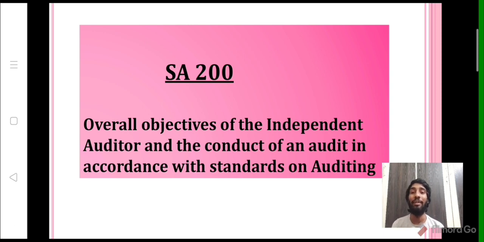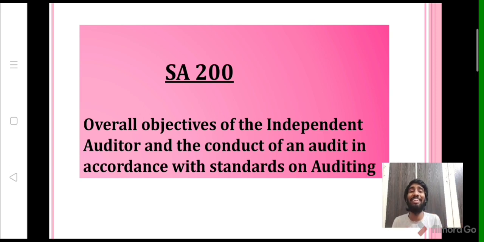In standards on auditing, the first standard is SA 200, that is overall objectives of an independent auditor and conduct of audit in accordance with standards on auditing. Here in this standard we want to learn only two things: what are the overall objectives of an auditor while conducting the audit of the financial statements, and that audit should be conducted as per the standards on auditing. If you understand this simple term, you can easily understand the entire standard.